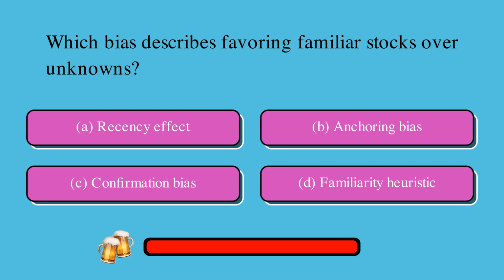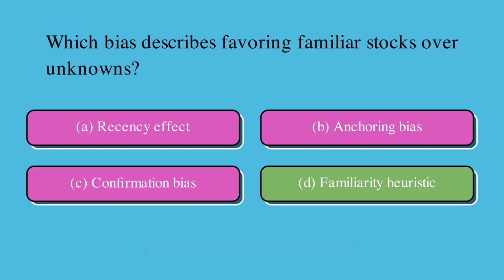Which bias describes favoring familiar stocks over unknowns? Is it A, recency effect, B, anchoring bias, C, confirmation bias, or D, familiarity heuristic? The correct answer is D, familiarity heuristic.